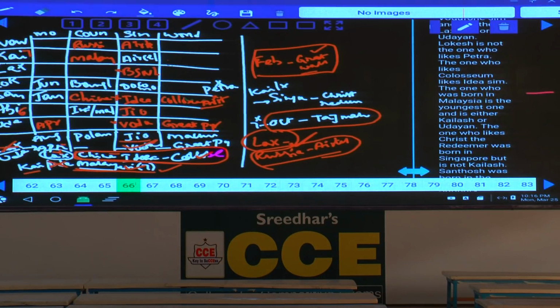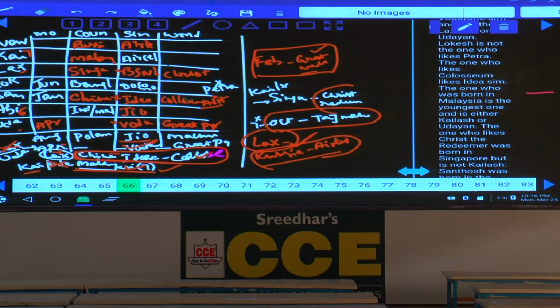Now Singapore can be only, 2 places are left over, either Lakshman or Udayan, isn't it? Out of this one, Singapore and Christ Redeem, hence this must be Singapore, isn't it? And this is the only thing left over. Because this Christ Redeem must be at this place. If this is Christ Redeem at this place, then we are left with 7th October and Taj Mahal. Yes, tell me what about this 7th October and Taj Mahal?